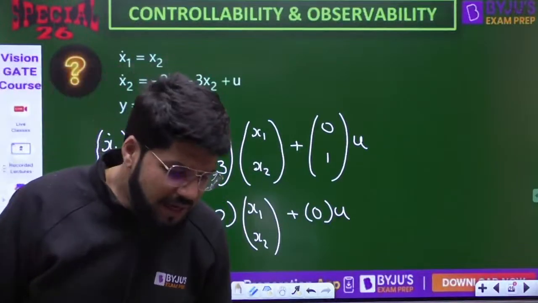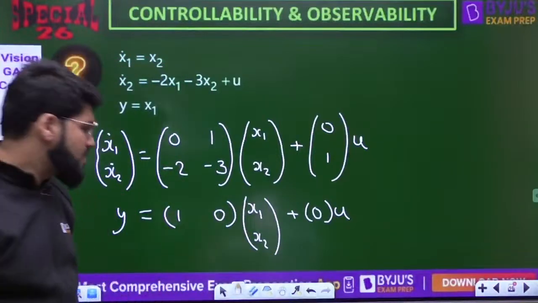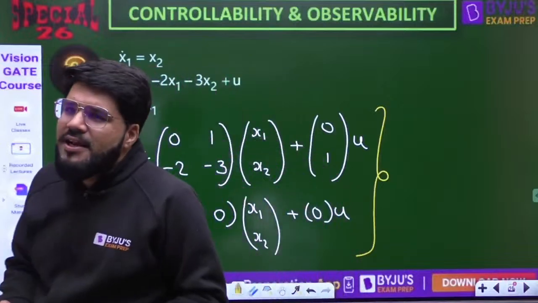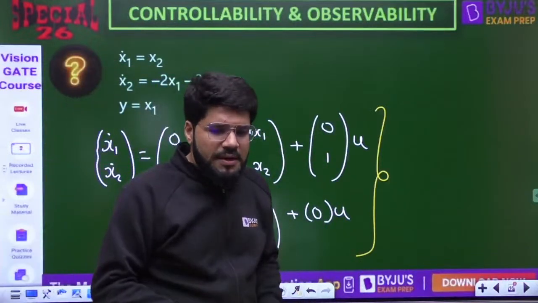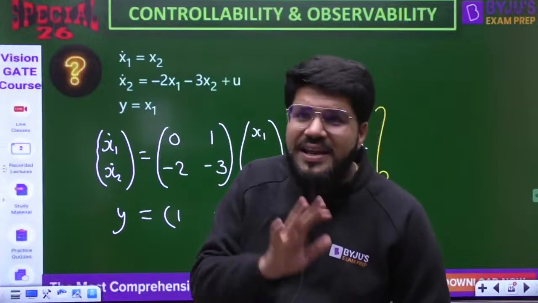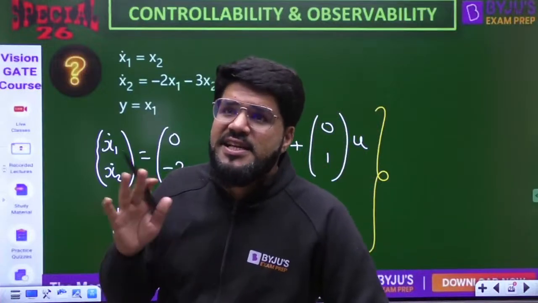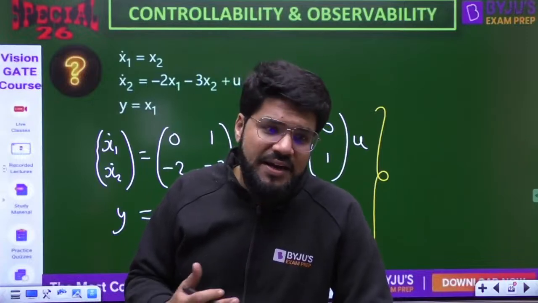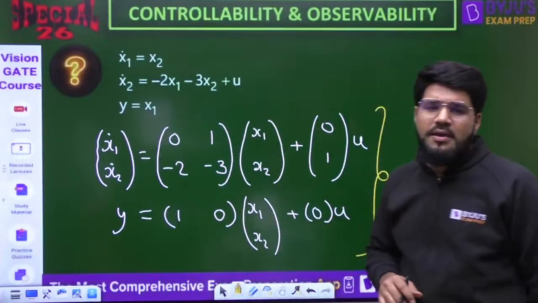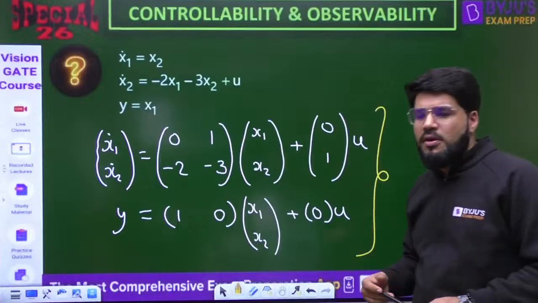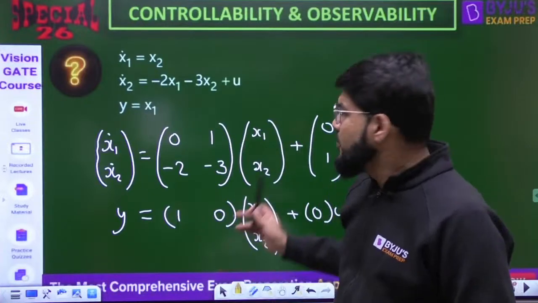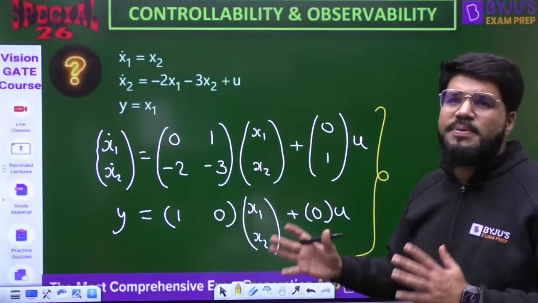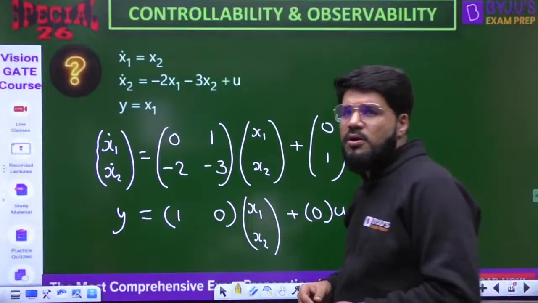Anybody by chance know what special form this is? As I'm telling you, today in this class we are focusing on observability and controllability methods and solutions, not the entire state space analysis. Entire state space analysis of course takes time, but there are some standard and important state space models. Can you tell me what type of model this is? A very famous state space model.